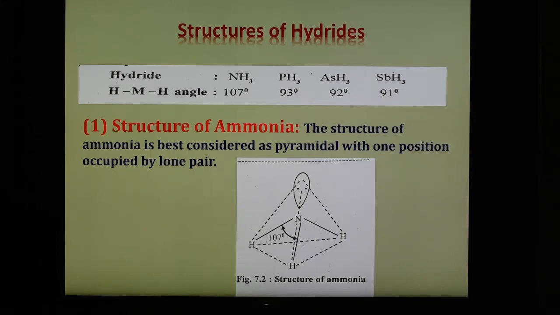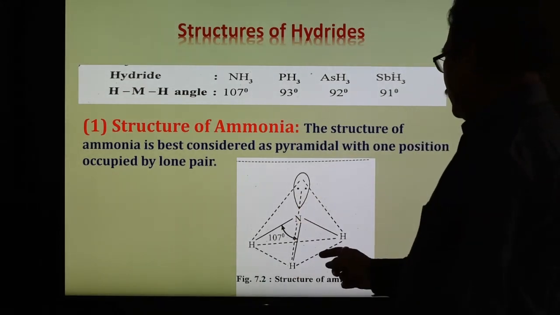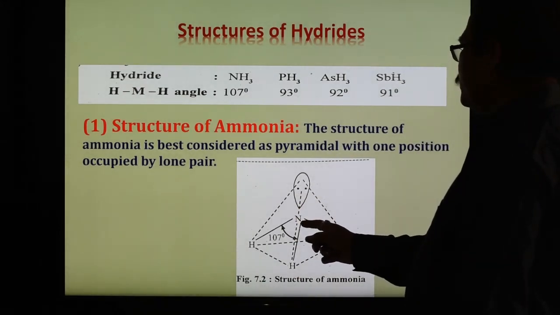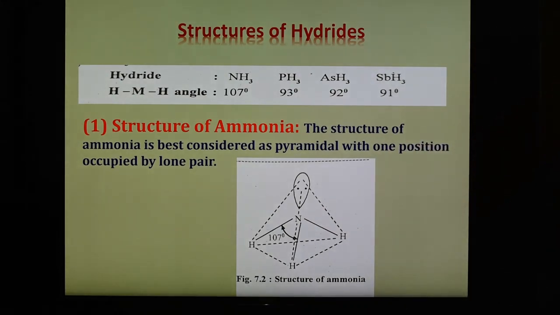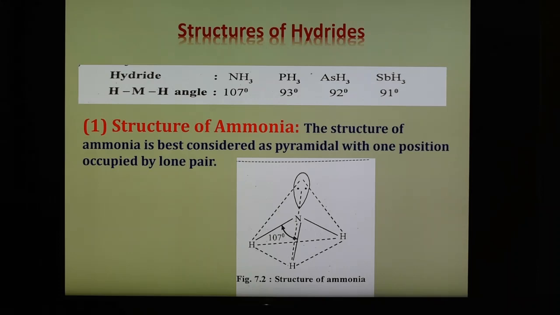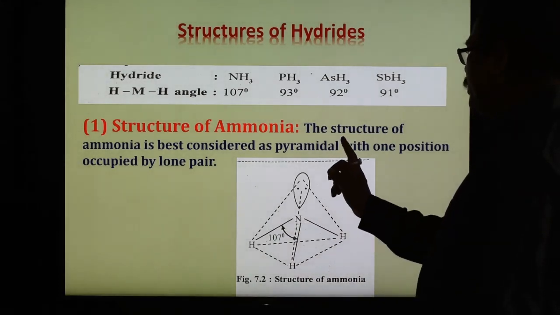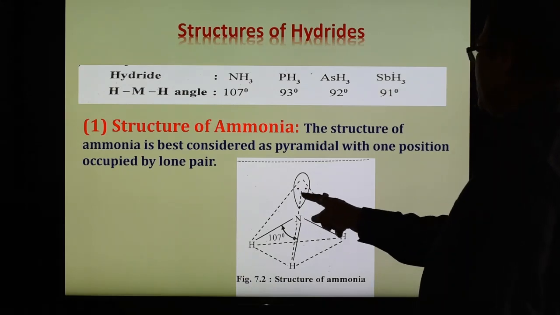So some characteristics are there, and we are now going to see the structures of different hydride compounds. First is the structure of ammonia, shown here in the slide. The structure of ammonia is tetrahedral because ammonia has the formula NH3, and the central atom is nitrogen. Nitrogen has atomic number 7, so the first shell has 2 electrons and the second shell has 5 electrons. Out of 5 electrons, 3 form bonds with the 3 hydrogen atoms, and 2 electrons remain on the nitrogen as a lone pair.